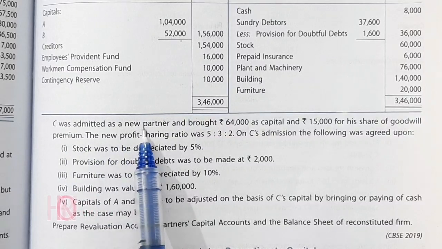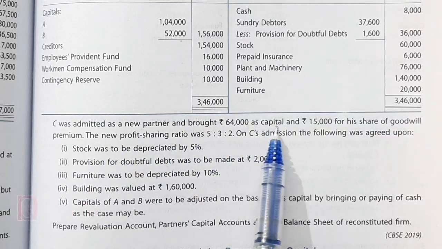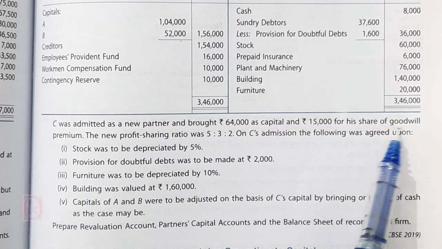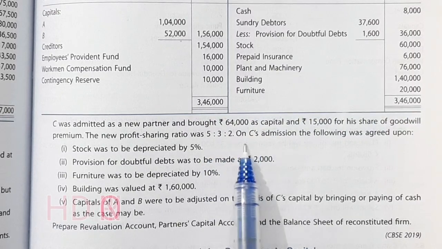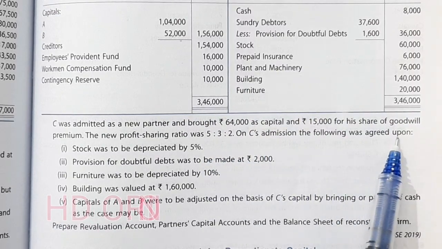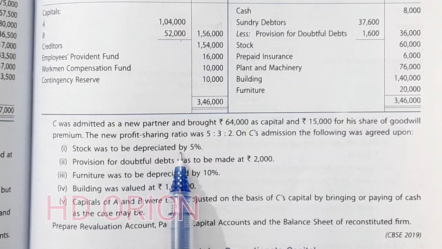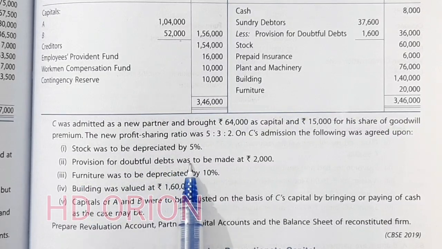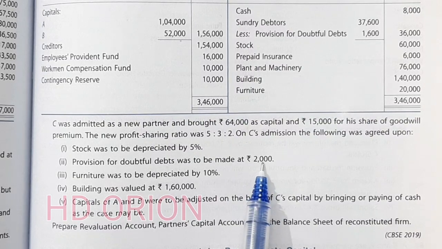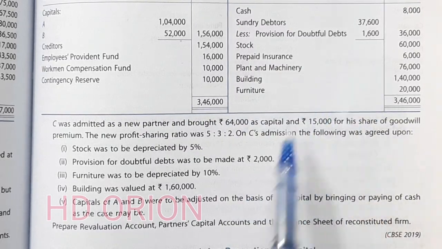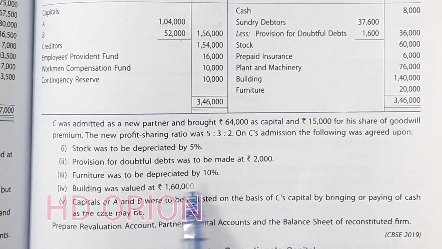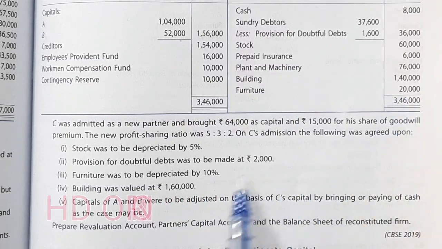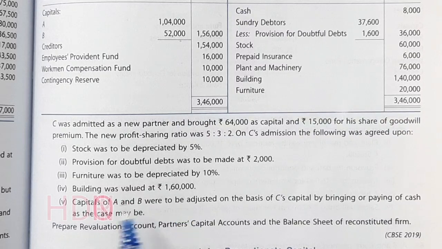C was admitted as a new partner and brought rupees 64,000 as capital and rupees 15,000 for his share of goodwill premium. The new profit sharing ratio was 5:3:2. On C's admission, the following was agreed upon. Stock was to be depreciated by 5%. Provision for doubtful debts was to be maintained at rupees 2,000. Now 1,600 is already there, so there will be an increase of 400. Furniture was to be depreciated by 10%. Building was valued at rupees 1,60,000. So from 1,40,000 to 1,60,000, 20,000 increase.